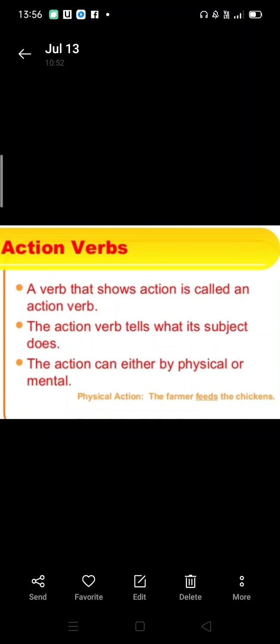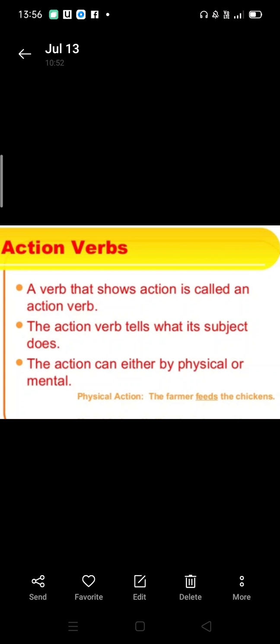Action verbs. A verb that shows action is called an action verb. The words which tell us about action, like drinking, eating, cooking, chewing, all these are action words. So they are called action verbs. The action verb tells what its subject does. It tells us what the subject is doing. Like I am playing in the park. So here the subject is I, and what I am doing: I am playing in the park.